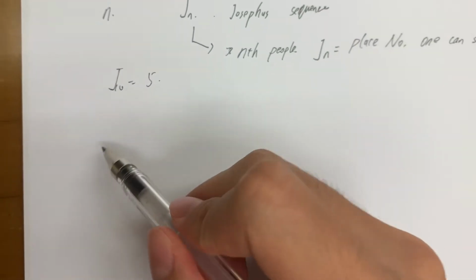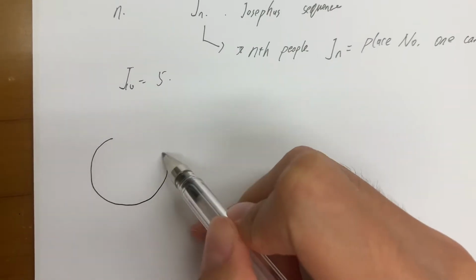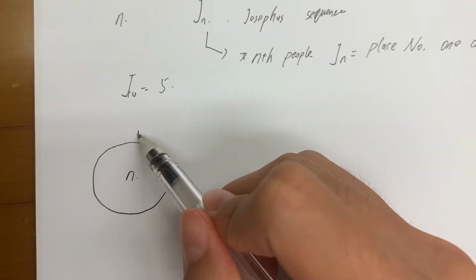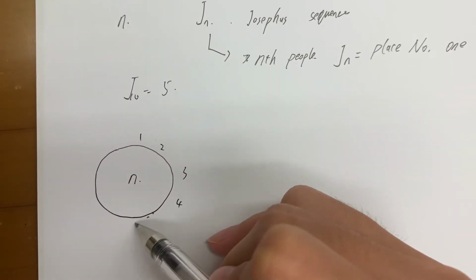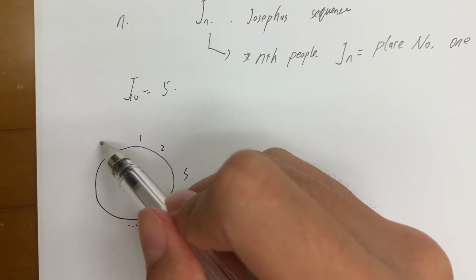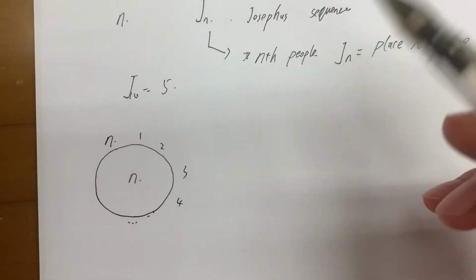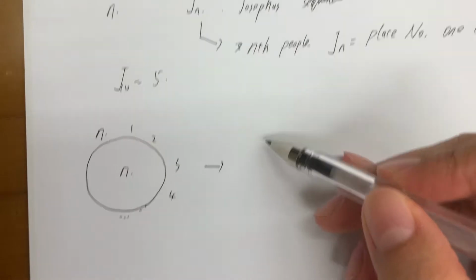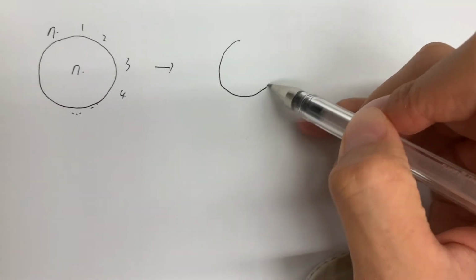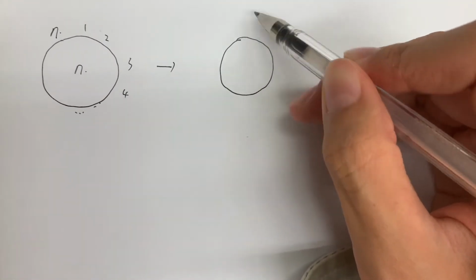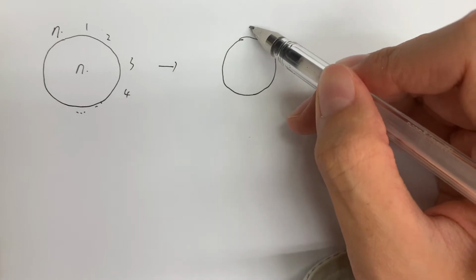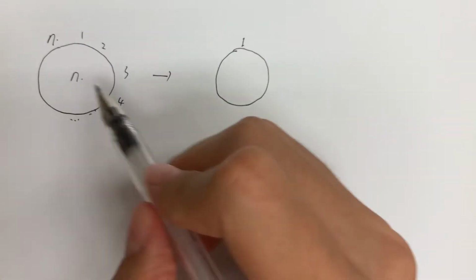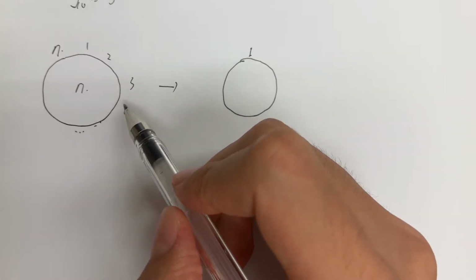And this is not that complex. Suppose we can generalize the function. Suppose we have n people here: 1, 2, 3, 4, and the final is n. After committing suicide, after one recursion, 2 has gone. So we just write 1 here because we don't know whether n is an odd number or an even number.